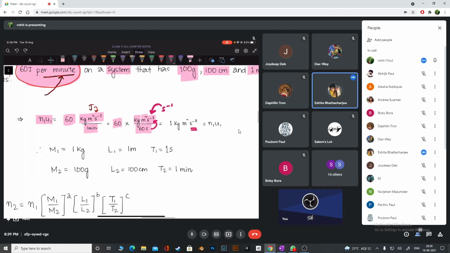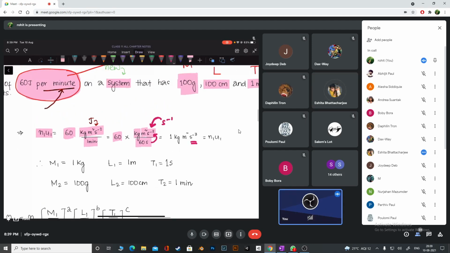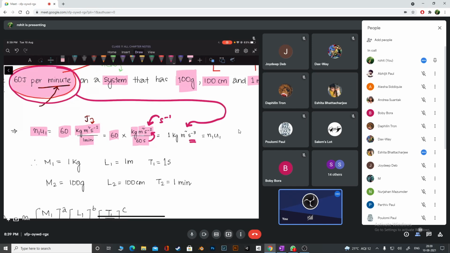So our first measurement, instead of 60 joules per minute, I can write this. I think this part is clear. So basically our question is to convert this one, so I'm going to call it N1 and U1. N1 is 1. Unit number 1 is kg, then meter square, and second to the power -3. I think this is clear, right?